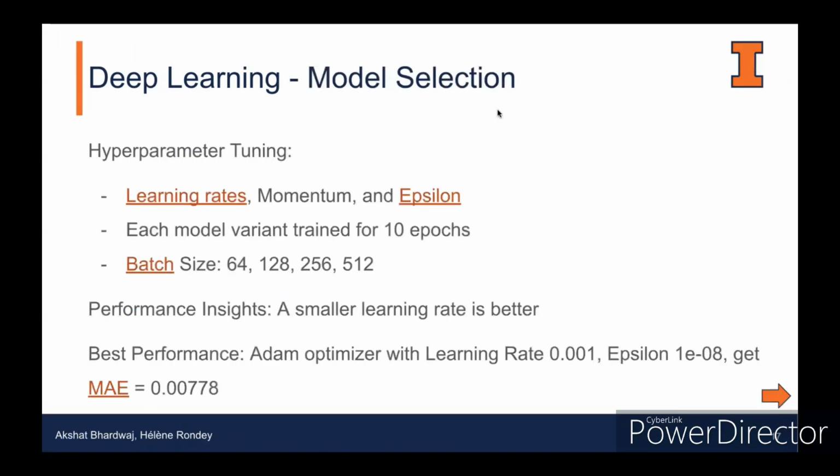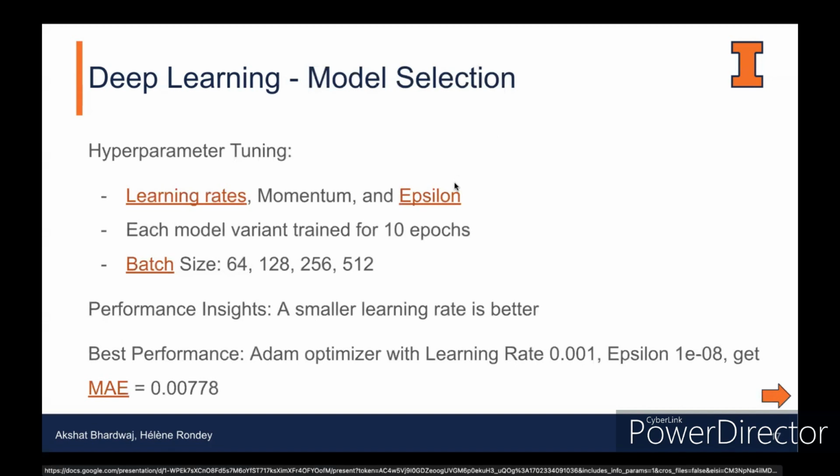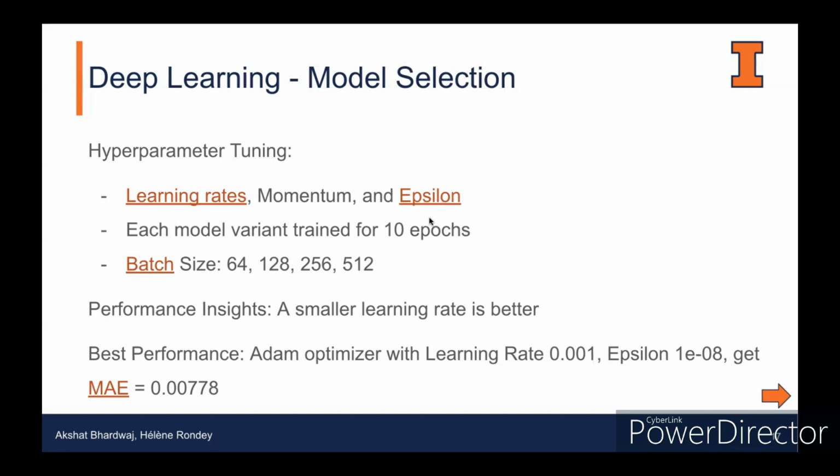The next step was to tune hyperparameters on all the architectures that we found. We tuned 3 important hyperparameters: the learning rate, momentum, and epsilon. We also experimented with batch size and the number of epochs, but we decided to go with 10 epochs, and we mostly focused on learning rate, momentum, and epsilon.